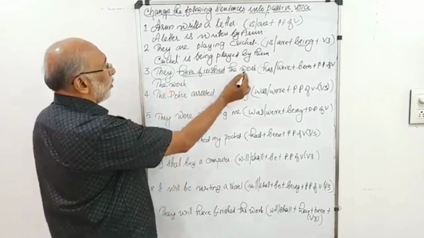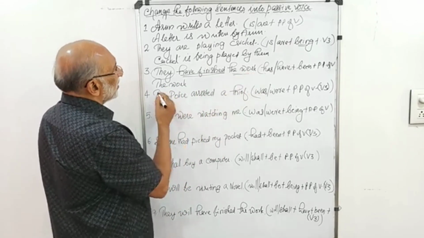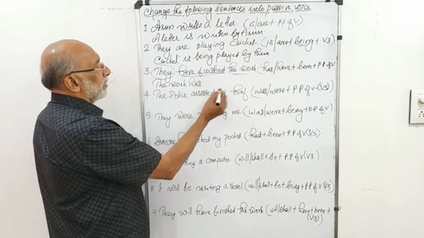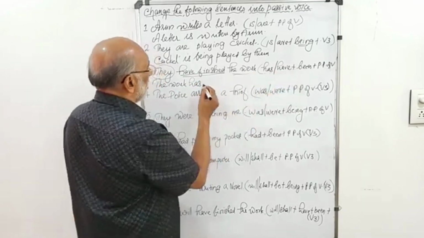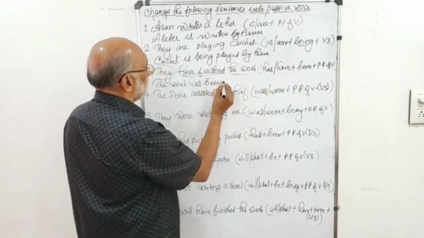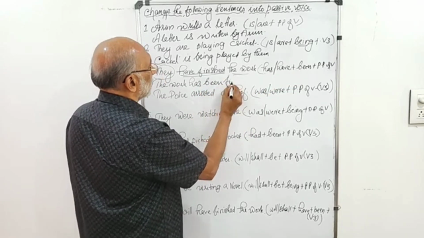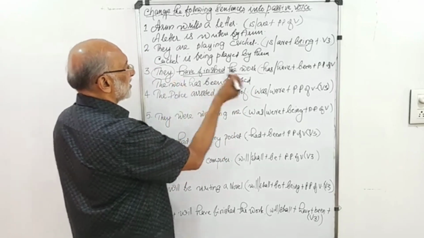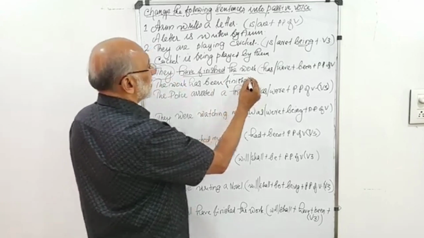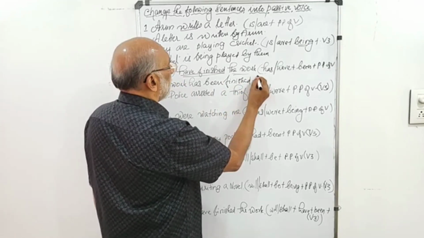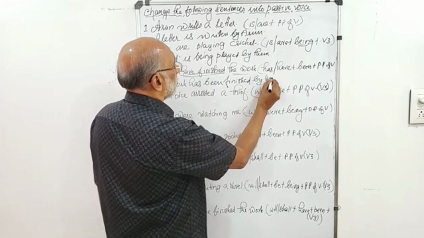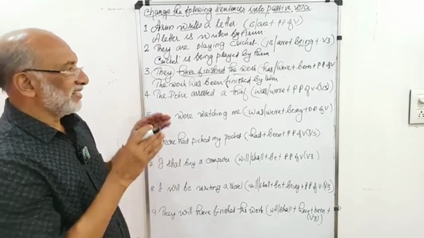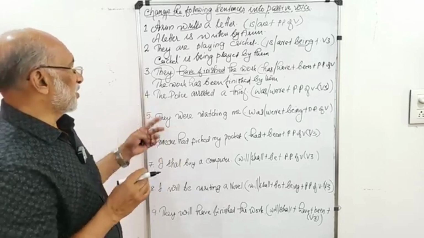But here the object is singular. The work. So the work has been. Has or have plus been. So has been finished. Automatically they becomes the object and the form will be by them. Okay, it's not at all difficult provided you understand the concept.